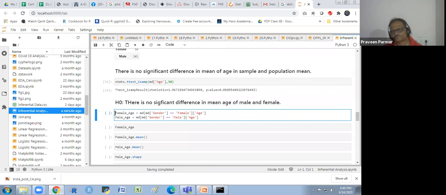Female age. I am doing MD, then MD gender equal to female, underscore age. So I am getting this in this way, equal to. And this bracket will finish here. Okay, MD gender equal to female. And then I am using age as a female age. So the name would be female age. Whatever age will come is the female age, then the male age. So I run this and I will show you this.